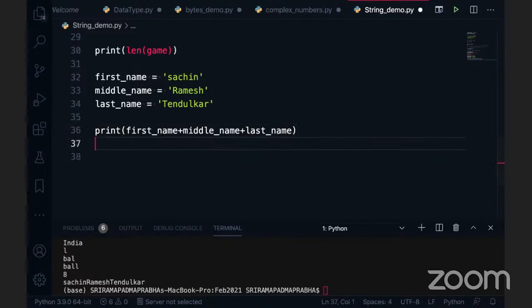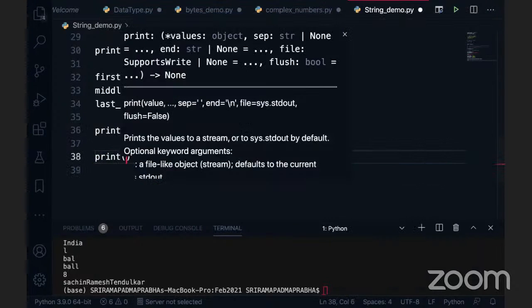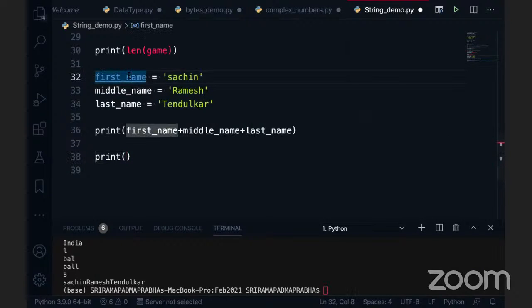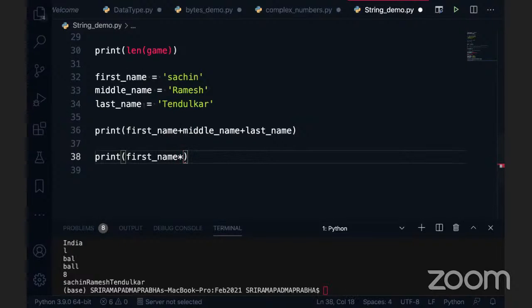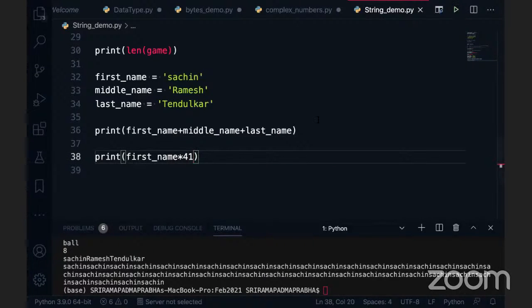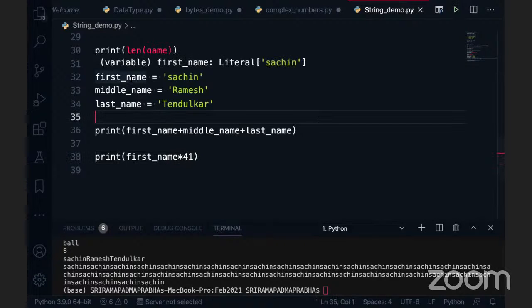But now I'm going to use another thing. I want to multiply a string. Multiplying with one string is possible, but not with two strings. So I'm going to use the first name and star. Star is actually for multiplication, right? I want to use 4. When I use 4, it means 4 times the first name. So if I execute, Sachin is printed 4 times. If I use 41 here, 40 times Sachin will be printed. I mean, the text string will be printed. So multiplication of a string with a number is possible.